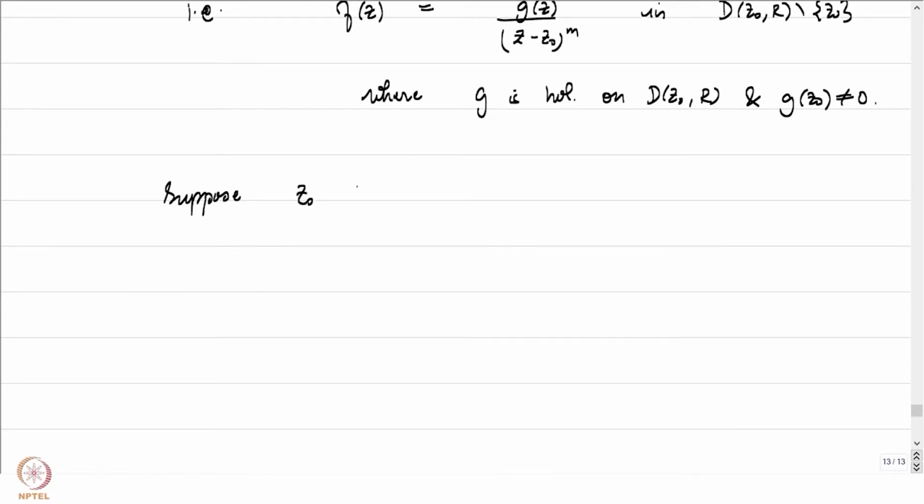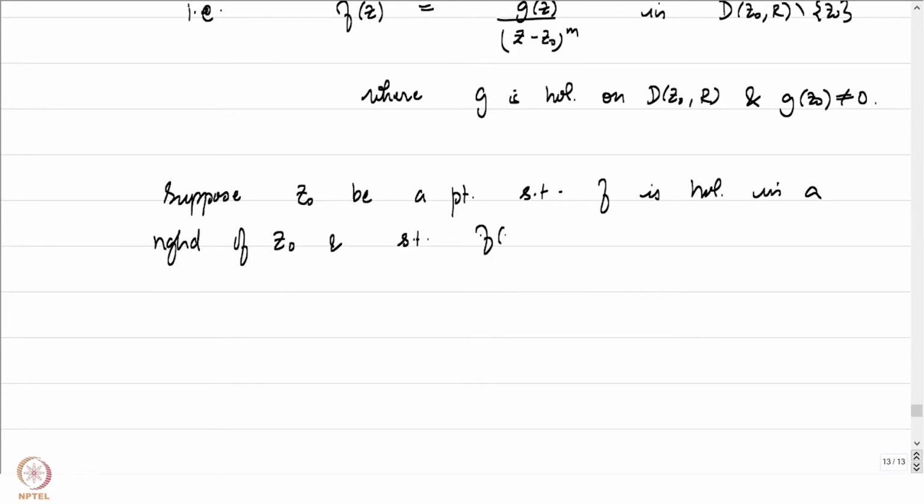Suppose z0 is a point such that f is holomorphic in a neighborhood of z0, and such that f(z0) is equal to 0. Let's put an extra condition of non-constant.